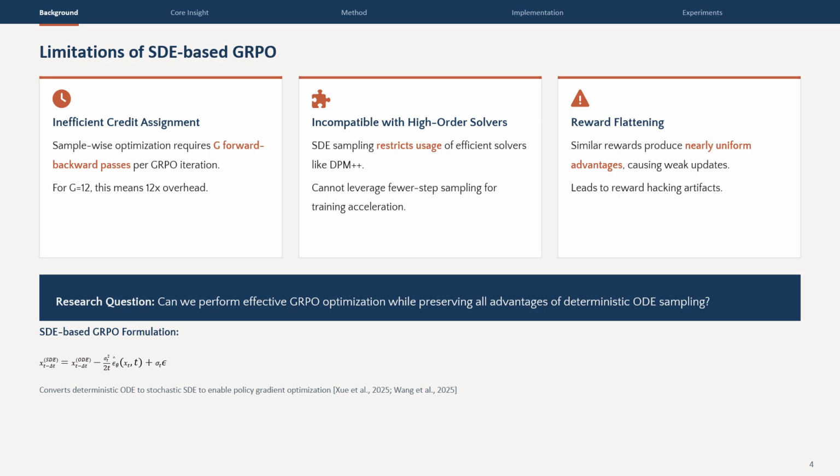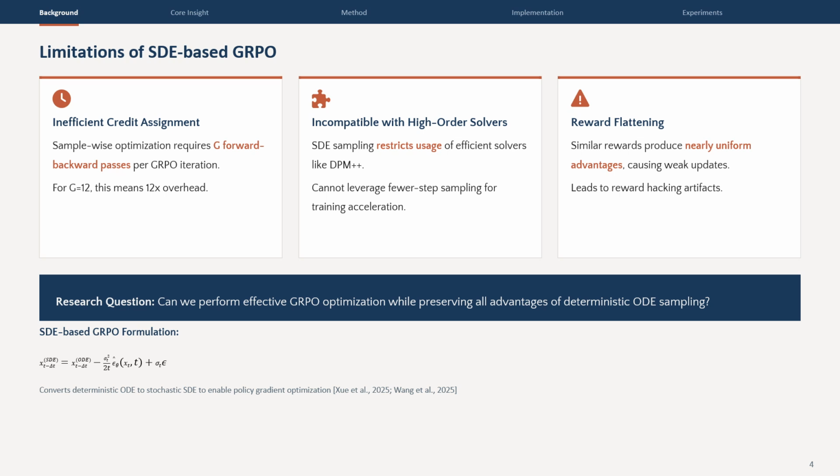Existing approaches like Flow GRPO and Dance GRPO address this by converting the ODE into an equivalent SDE, introducing noise at every step. But this creates 3 critical problems. First, inefficient credit assignment. Each sample needs independent forward-backward passes, so computational cost scales linearly with group size.